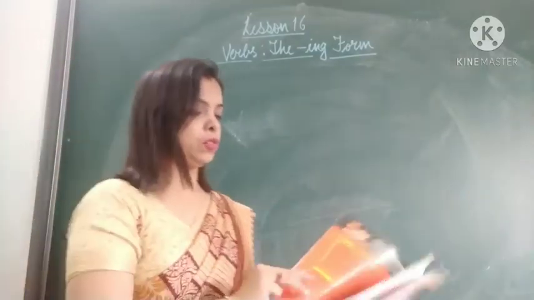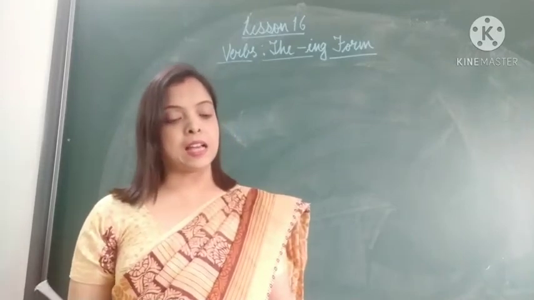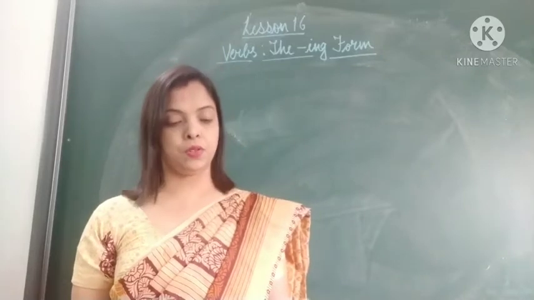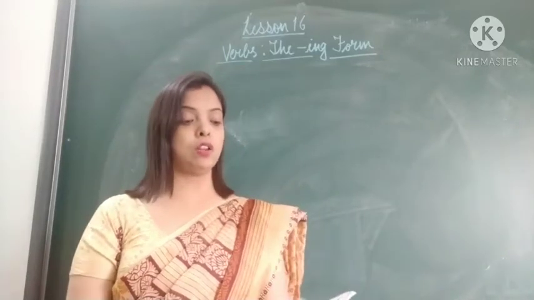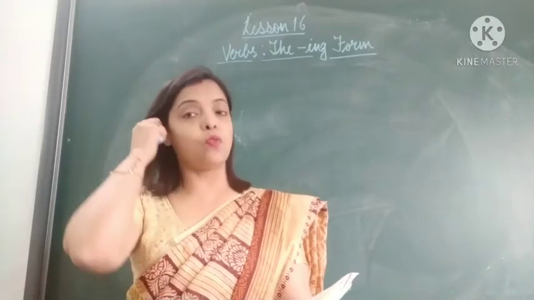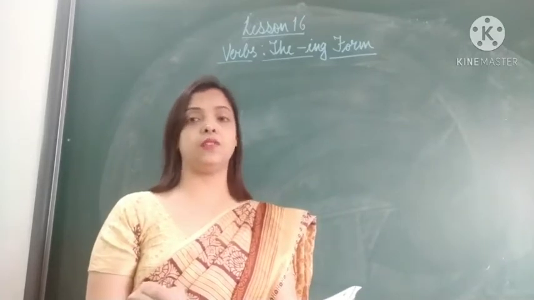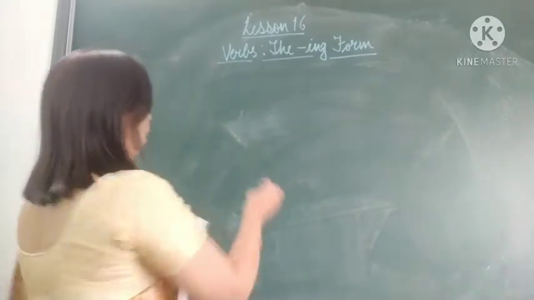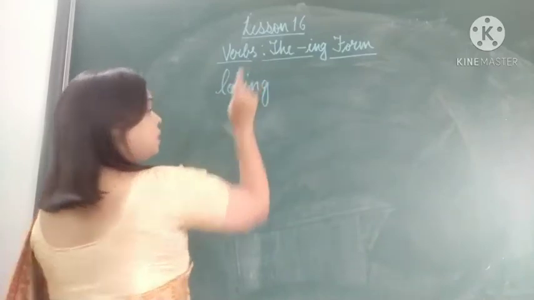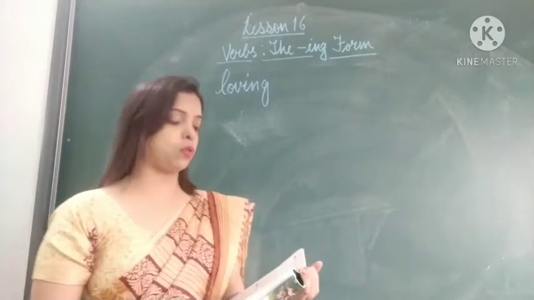So let's see the exercise also, children. Turn to page number 56. B exercise. Add ing to the following verbs. Remember to drop the final E. So now see love. All these verbs are ending with E. The last letter is E. So what we will do? We will remove the last E and then we will add ing to it. So love becomes loving. LOVING. No E is added. Don't write LOVEING. That will be wrong.